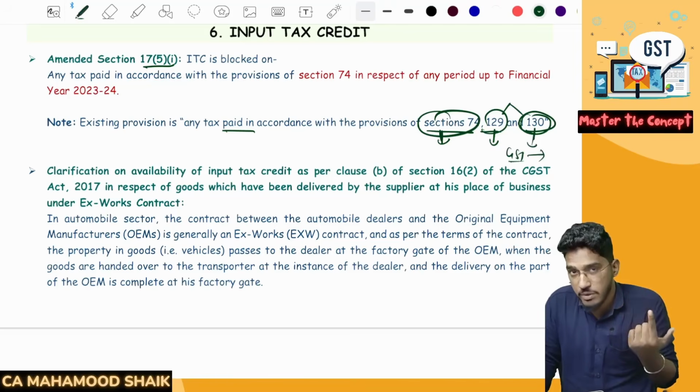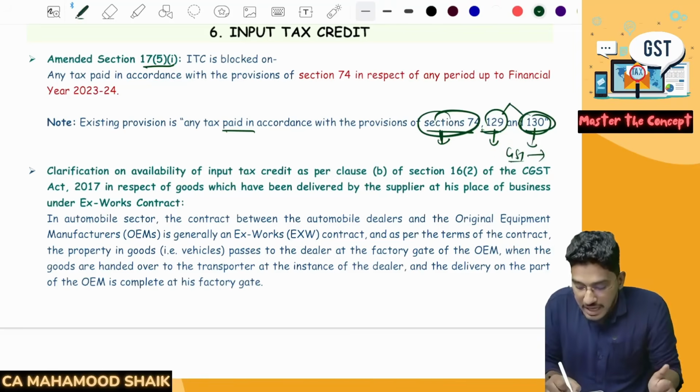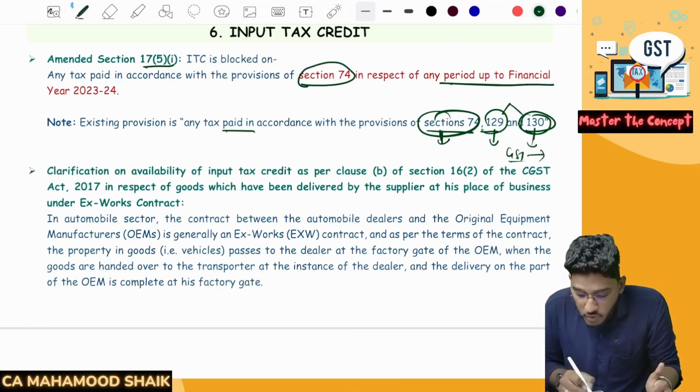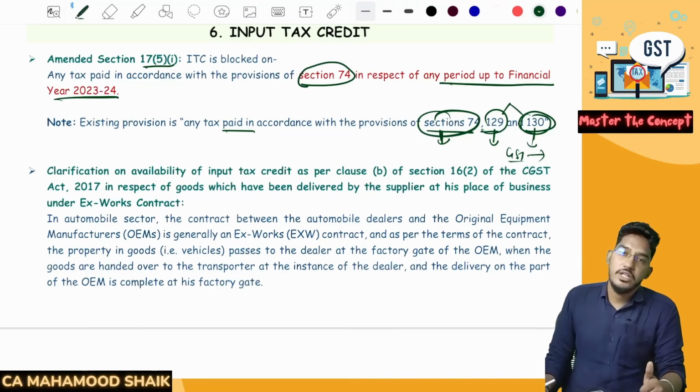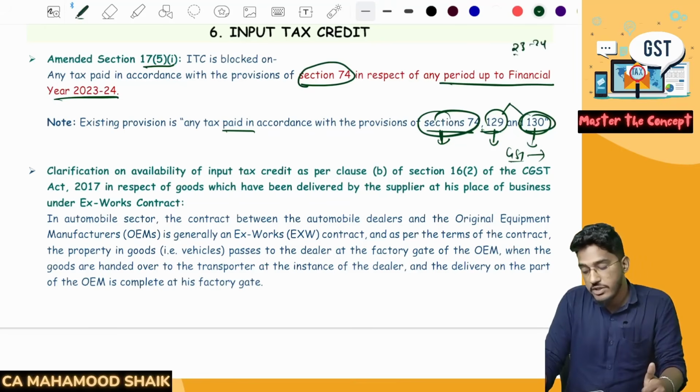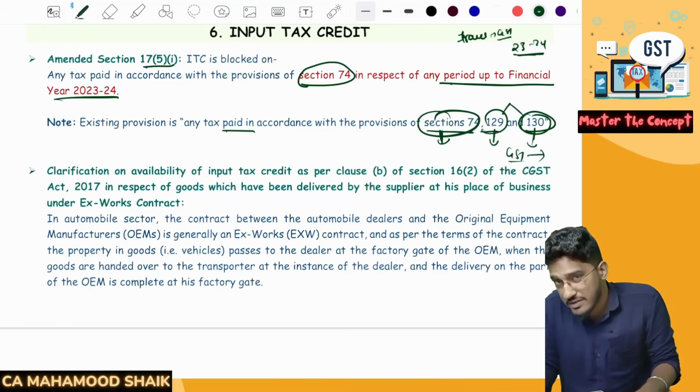This used to be the earlier provision, but now what they have told us, ITC will be blocked for any tax paid in accordance with the provisions of section 74 in respect of any period only up to year 23-24. That means if you are caught committing any fraud till financial year 23-24, that's why you have paid the GST, that GST you can't take as input tax credit.